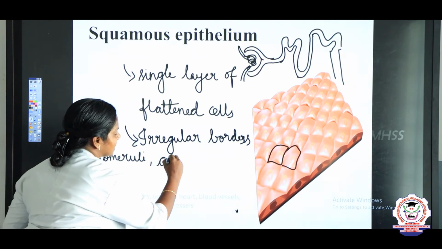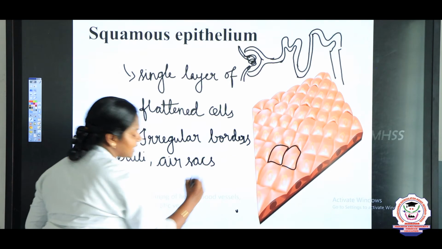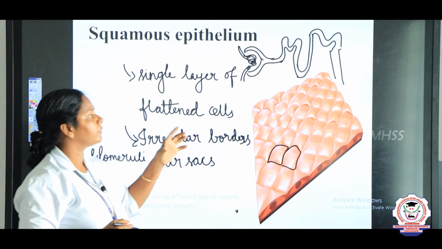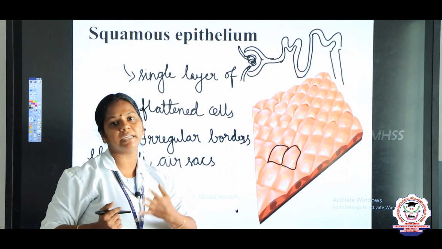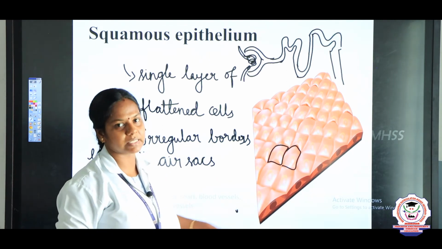Next one, the air sacs of the lungs. Air sacs in the sense lining the alveoli. If the alveoli were thick walled, what would happen? Oxygen cannot diffuse easily into the blood. So it is made up of squamous epithelium.